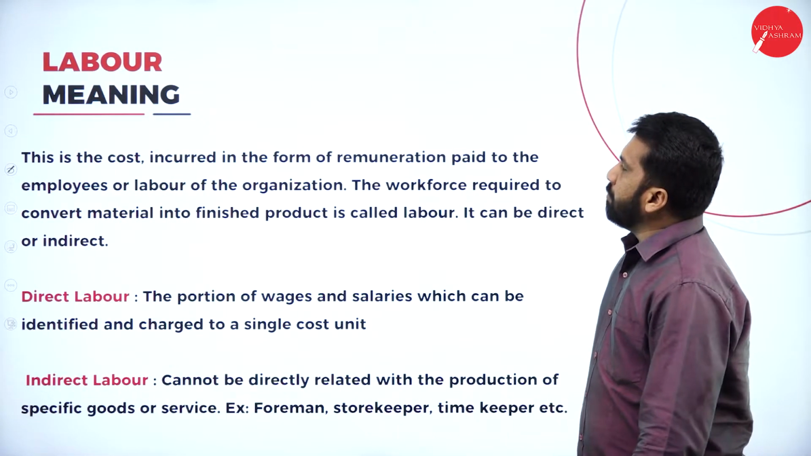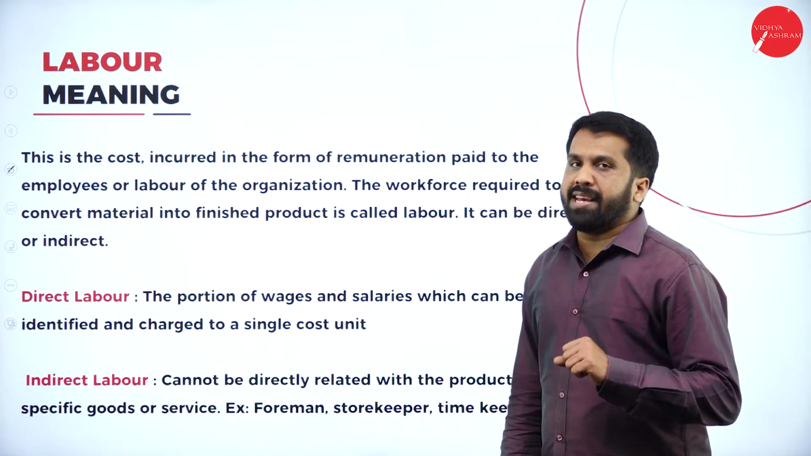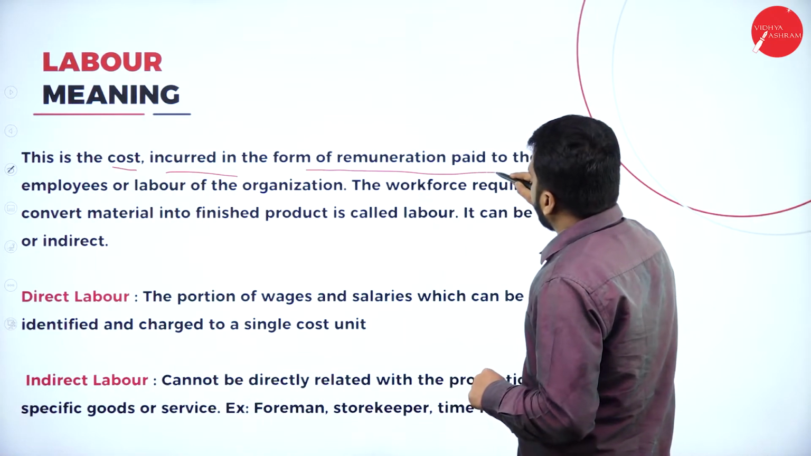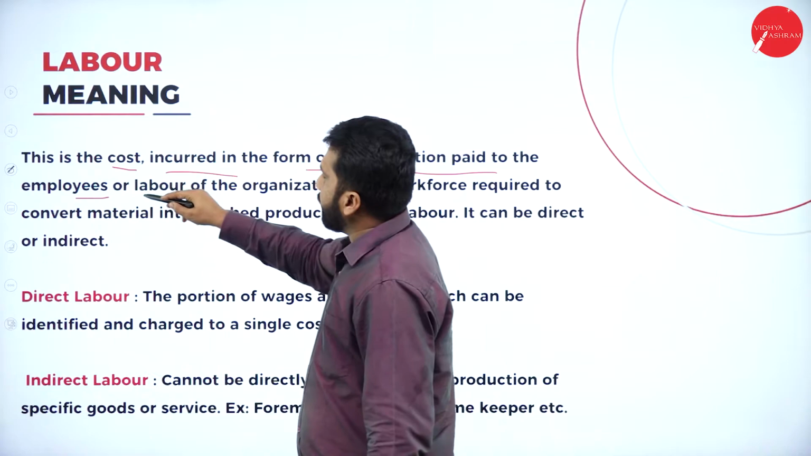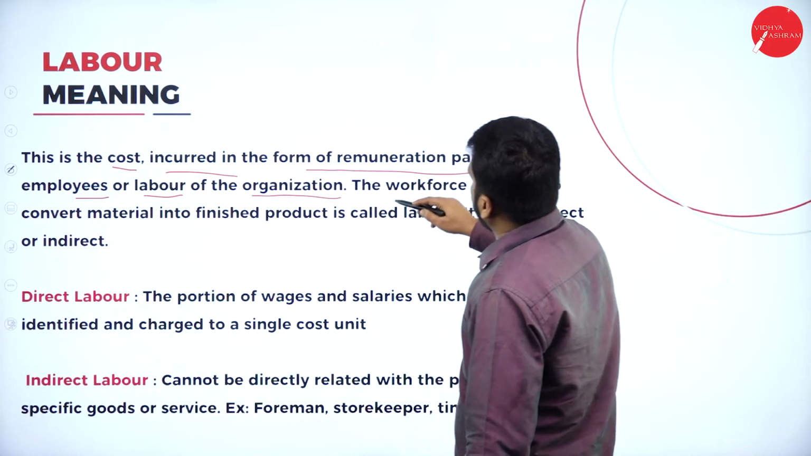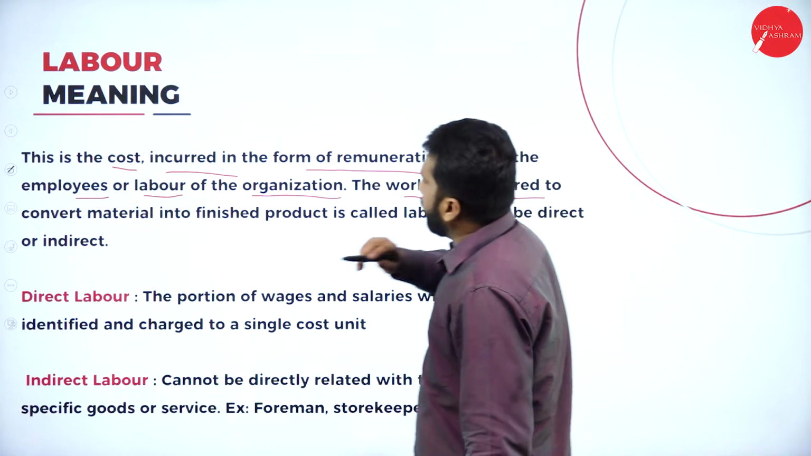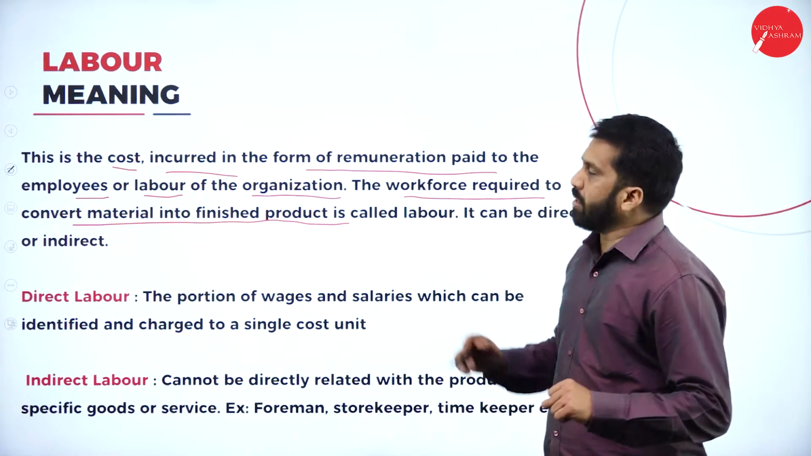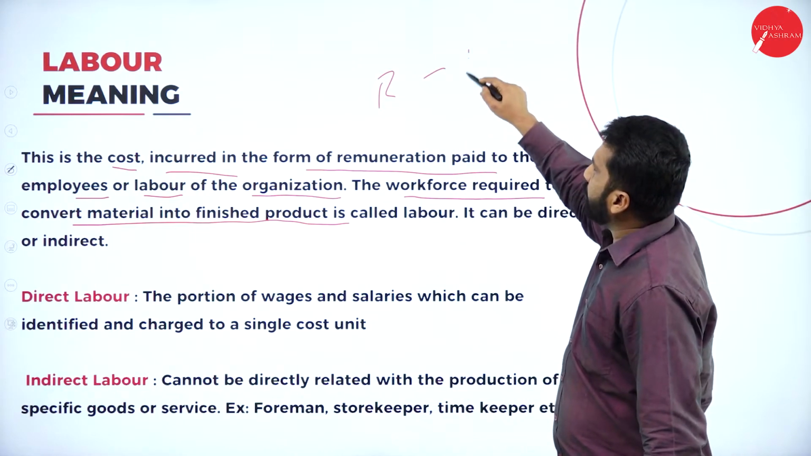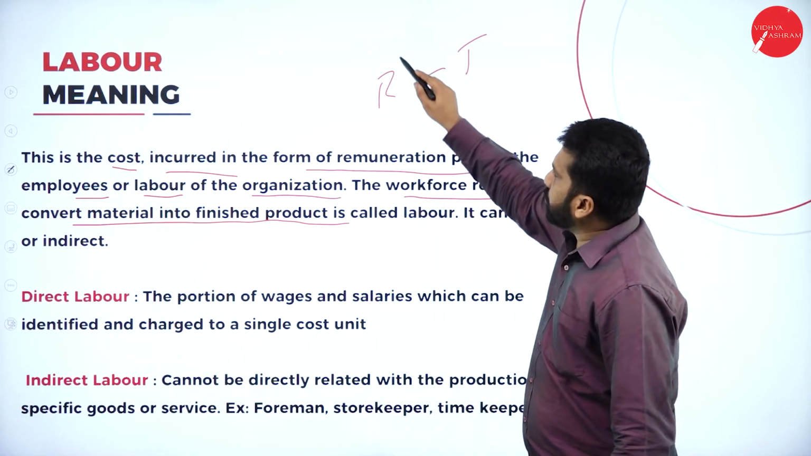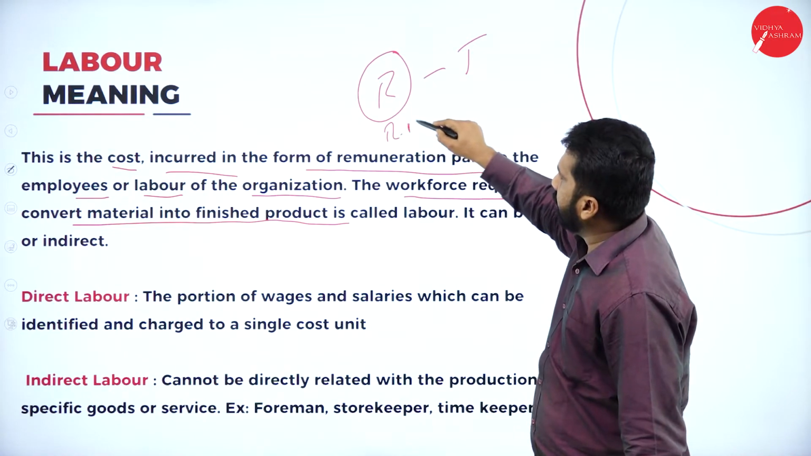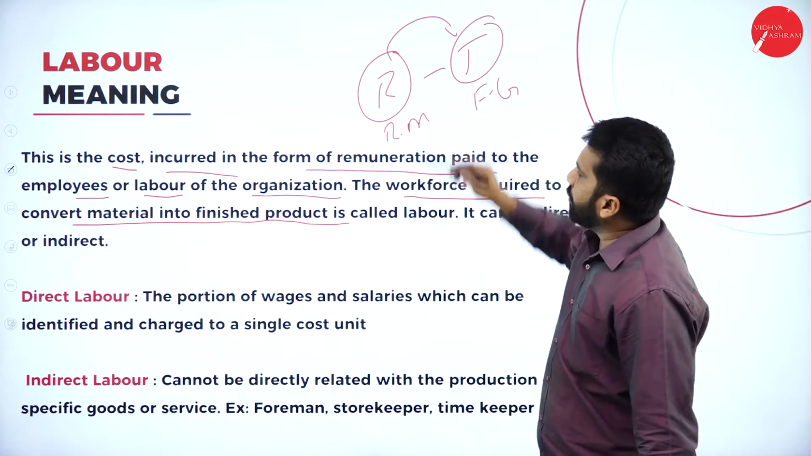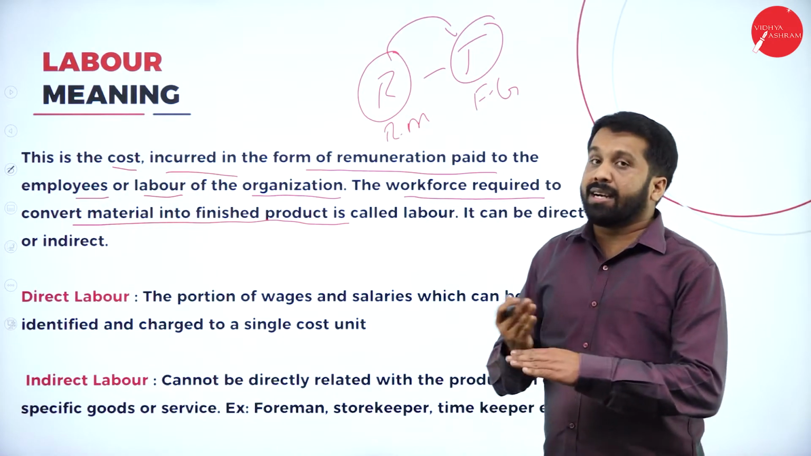Now, labor meaning. What is actually the meaning of labor? In this, there is a cost incurred in the form of remuneration paid to the employees or labor of the organization, the workforce required to convert material into finished product. So you have a raw material like rubber, you have to manufacture a tire. This rubber we call raw material, and the tire we call finished goods. Conversion of rubber to tire, we call it a conversion.